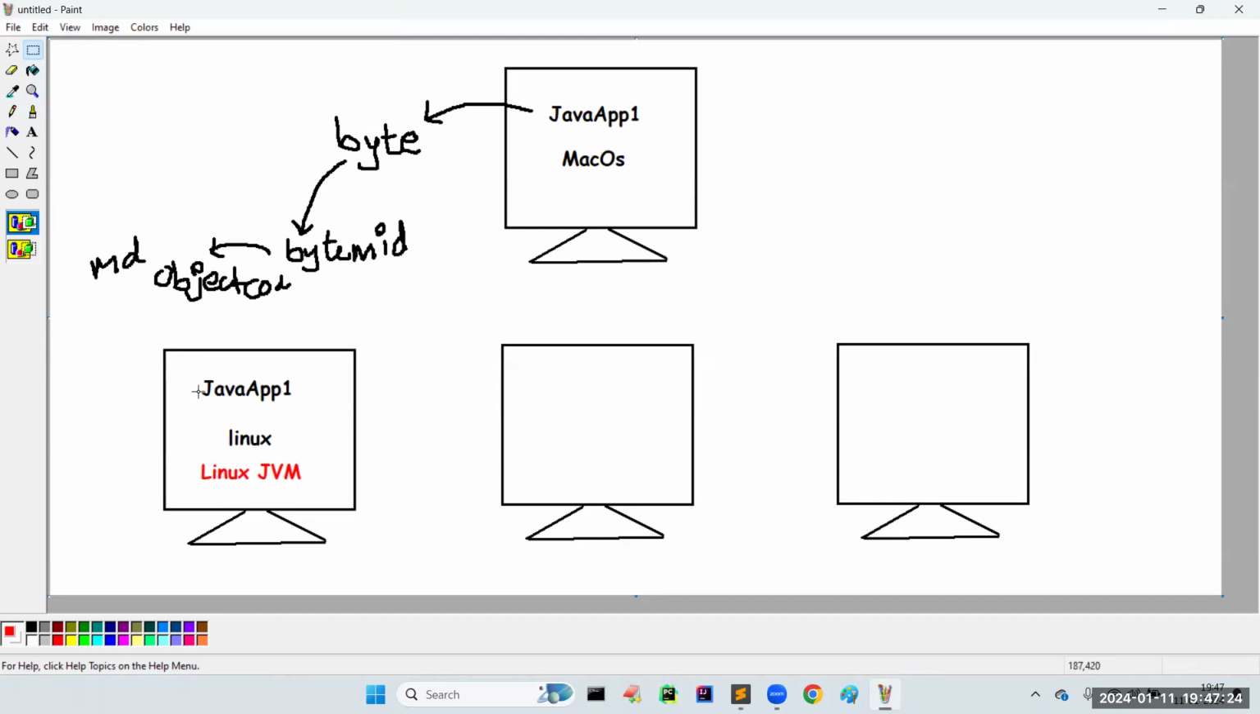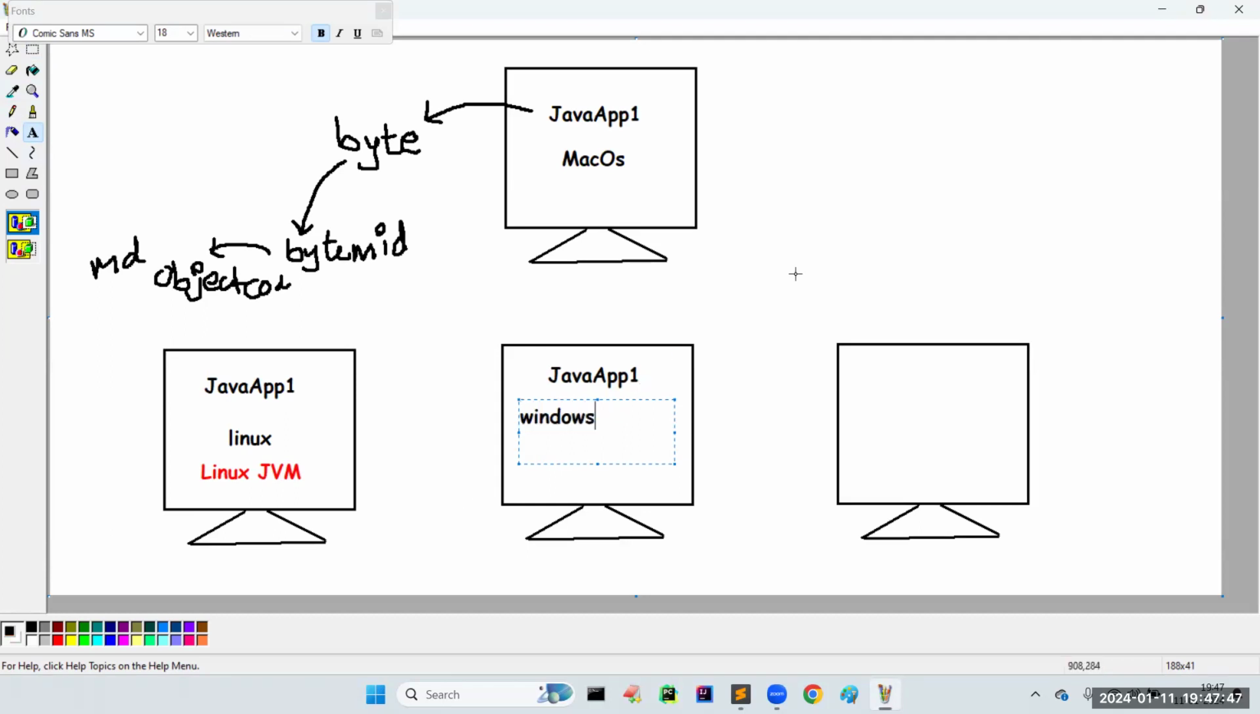Sir, similarly, can I run this application in another system? Assume I am going to transfer this application to another machine, where that machine is working under the Windows platform, the Windows operating system. Now is it going to work? Yes, sir. In Windows, Windows related JVM, Java virtual machine, will be there.